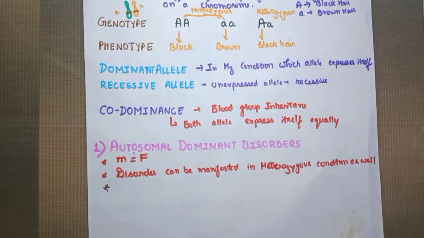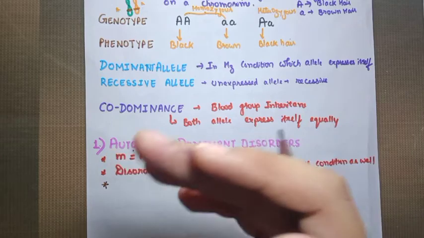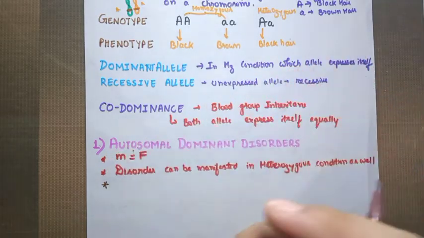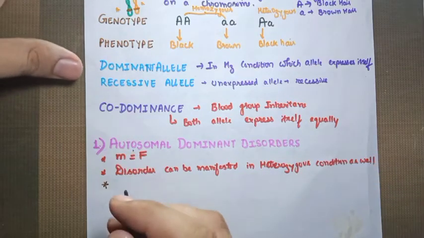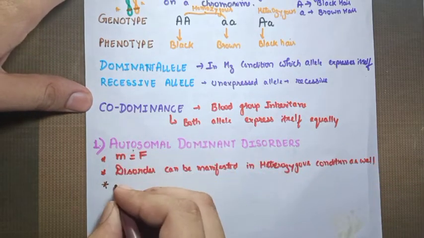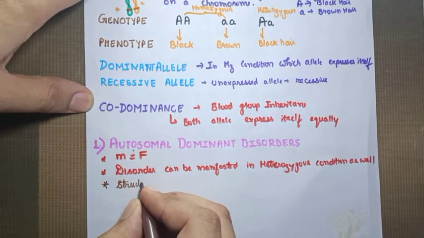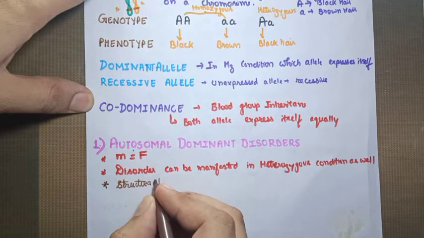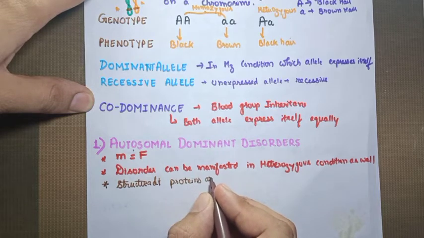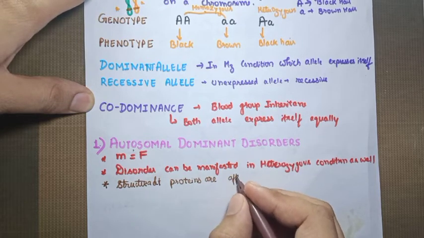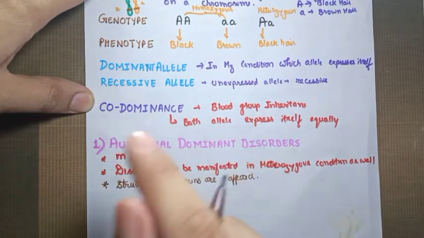Depending upon the function of proteins, we divide the proteins into different categories. The first is called the structural proteins, and the other is called the enzymatic proteins. We have further subdivisions that we are not discussing here. That's a part of biochemistry. So the autosomal dominant disorders affect the structural proteins and not the enzymatic proteins. Male and female are equally affected. Why? Because the autosomes are being affected.